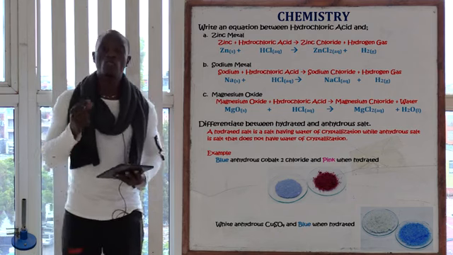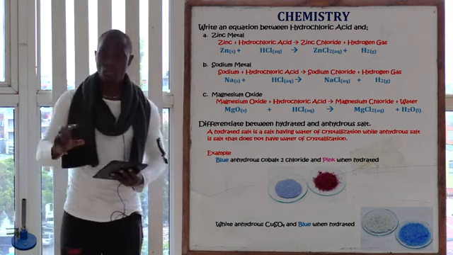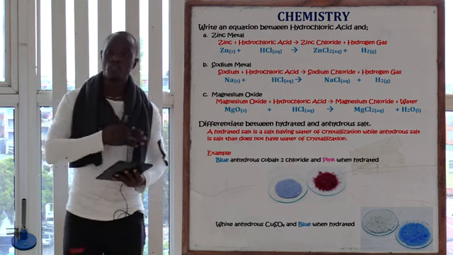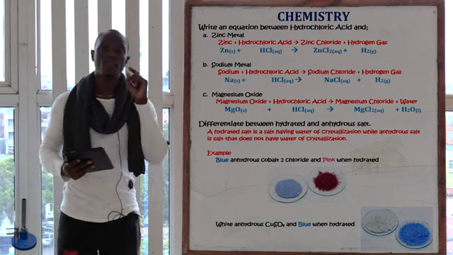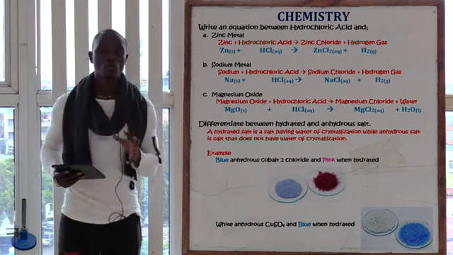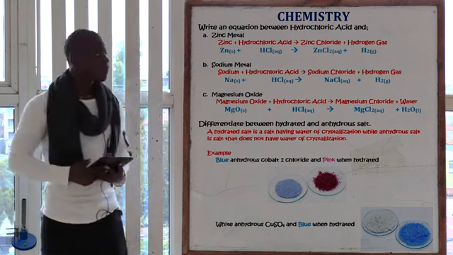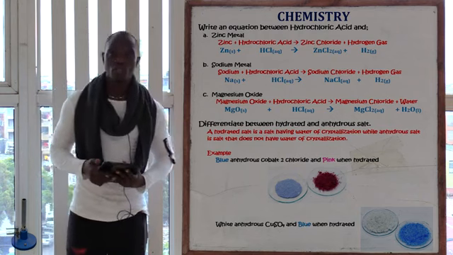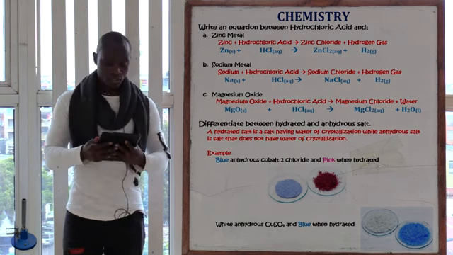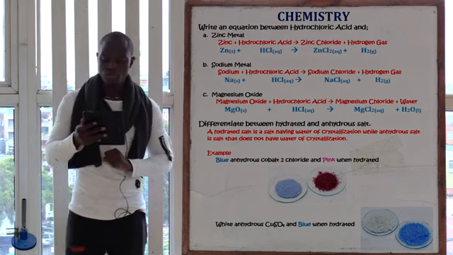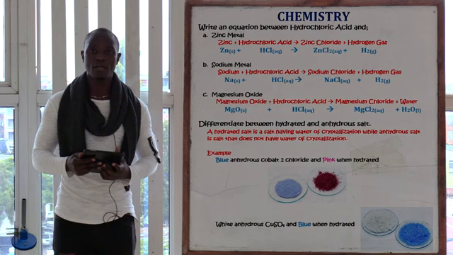In Form 1, you are only allowed to write the word equation. From Form 2 up to Form 4 up to university, they will now use the chemical equations. But in Form 1, you are only allowed to write the word equation. But just for the sake of revision, we are going to do both of them, the word equation and the chemical equation. The question is asking, write an equation between hydrochloric acid and zinc metal.